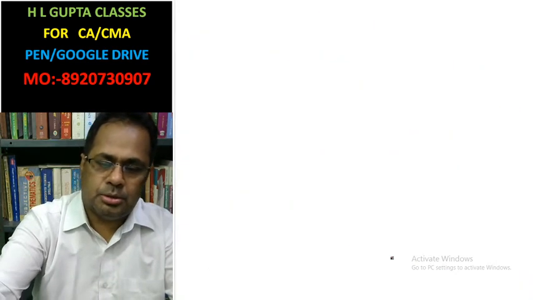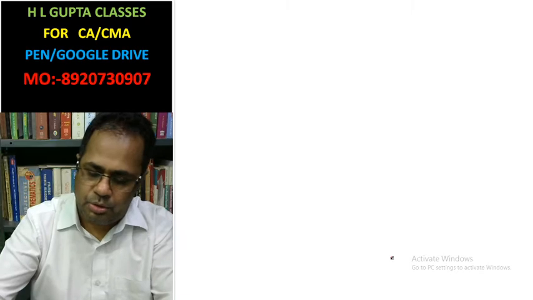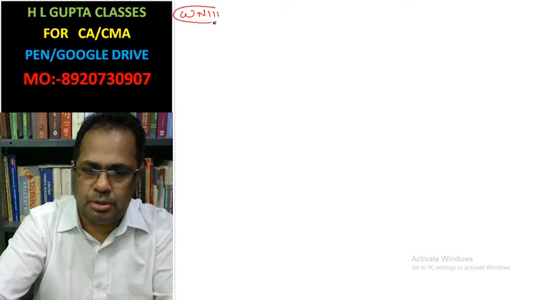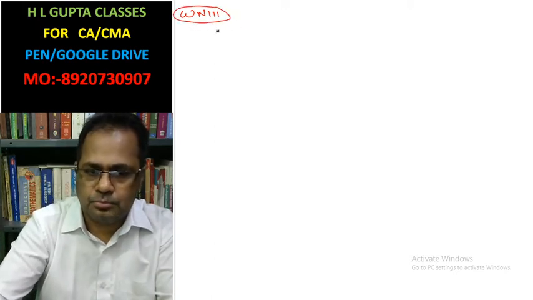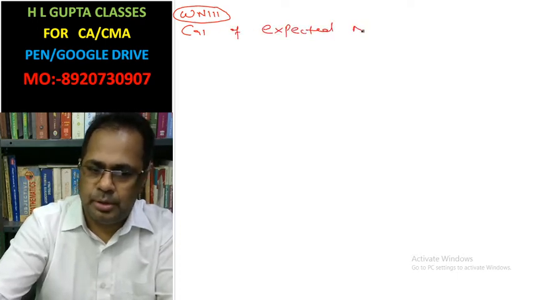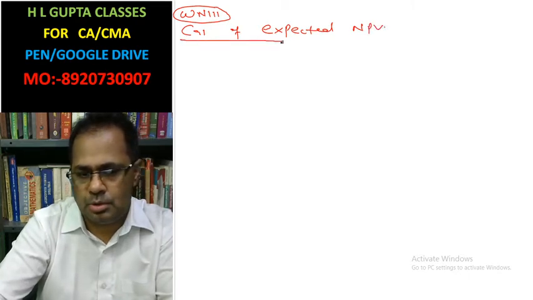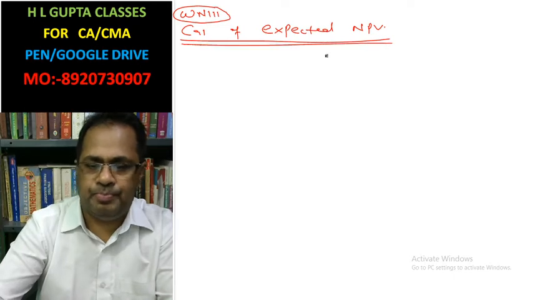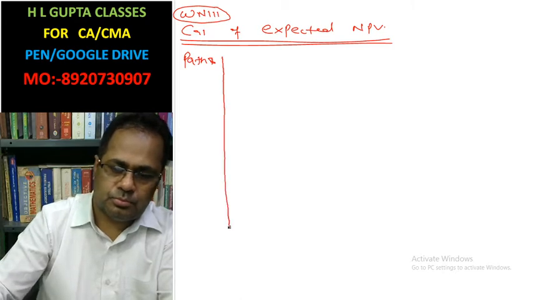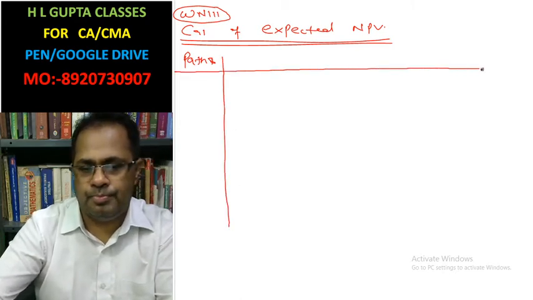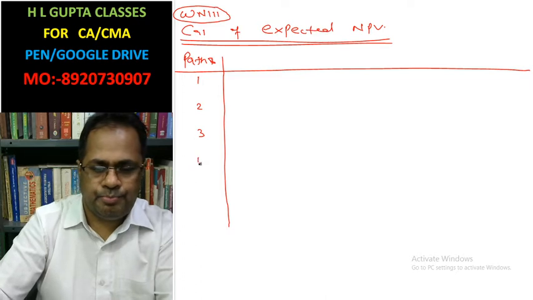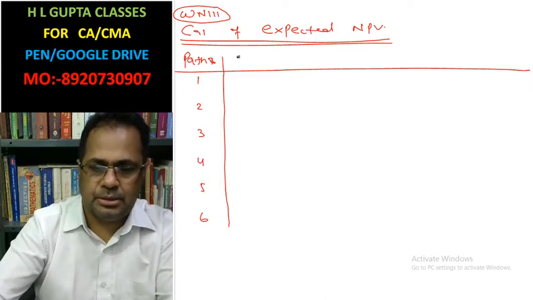So I am going to calculate it here in working note 3: calculation of expected net present value. You write here path 1, 2, 3, 4, 5, 6.